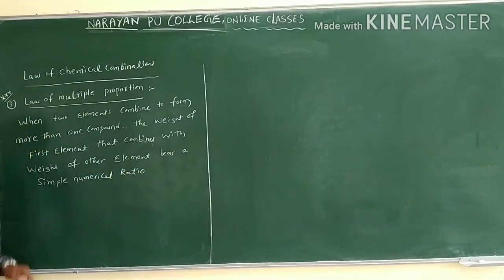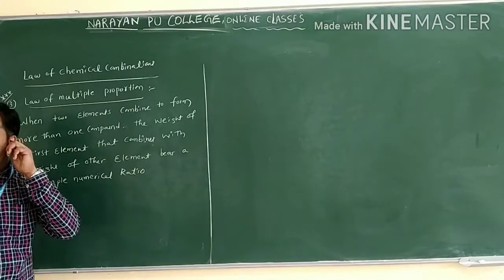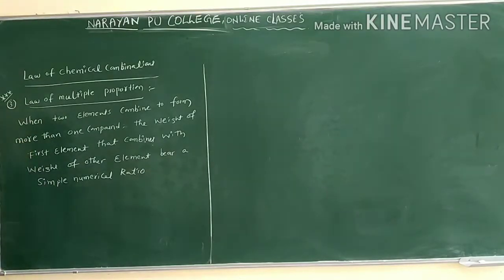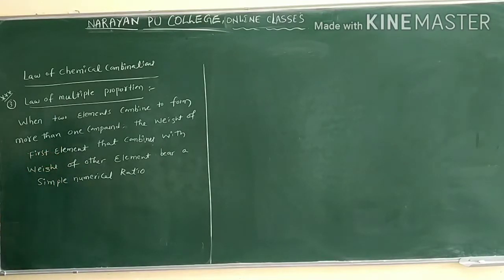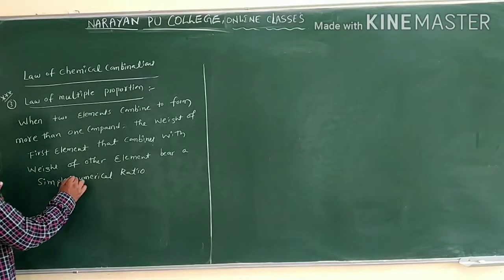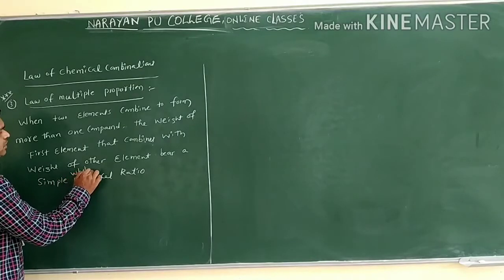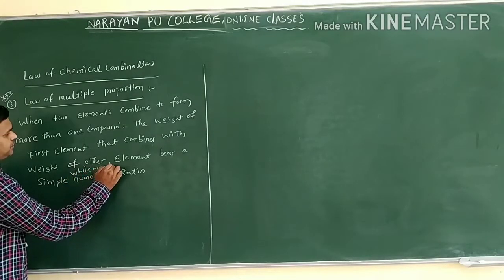This is regarding the law of multiple proportion. If you combine two elements and they form more than one compound, the weight of the first element that combines with the weight of the other element is in a simple numerical ratio, or simple whole number ratio, as you can also write here.